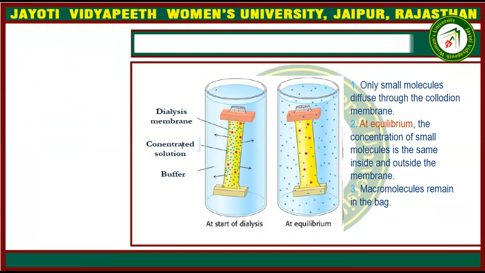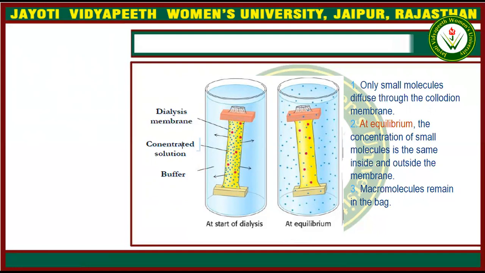This is a glass, and in this glass we added one dialysis membrane and one type of solution, that is a buffer solution. There is a concentrated solution in the dialysis membrane.